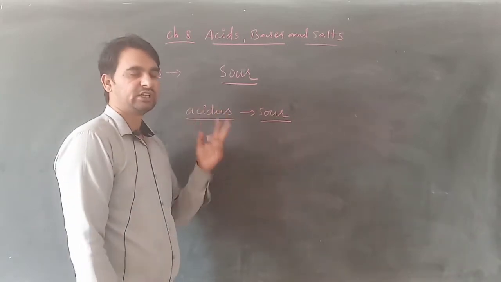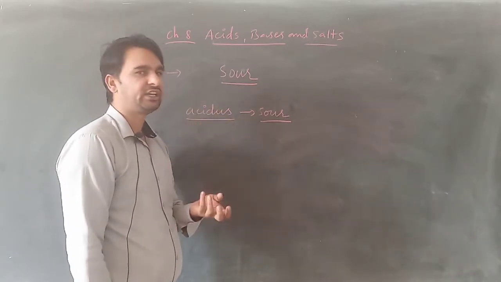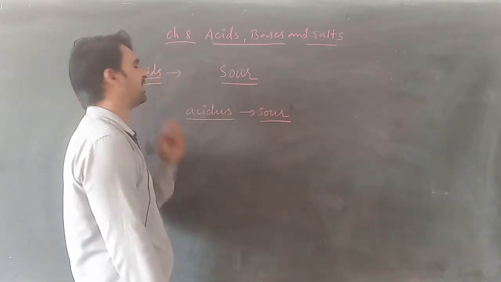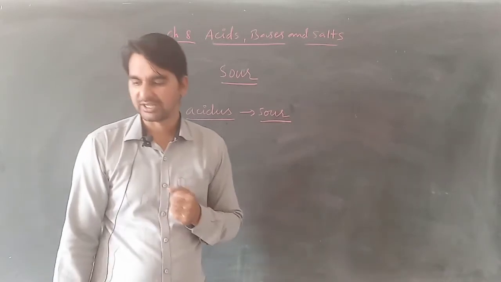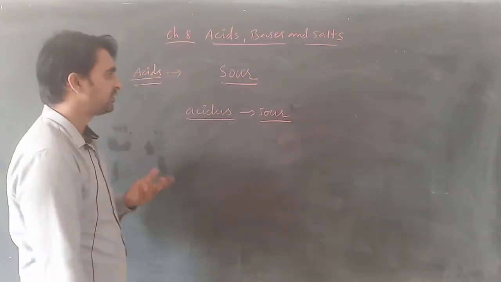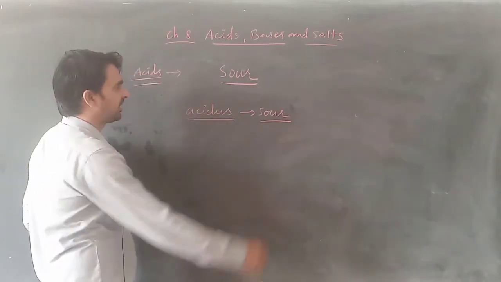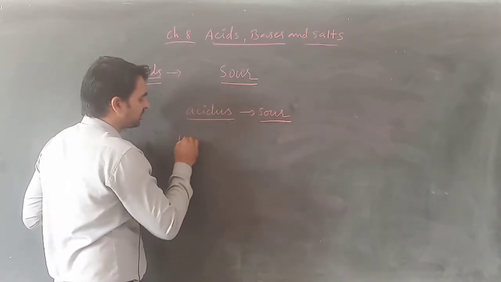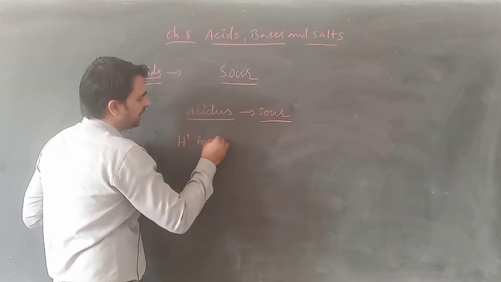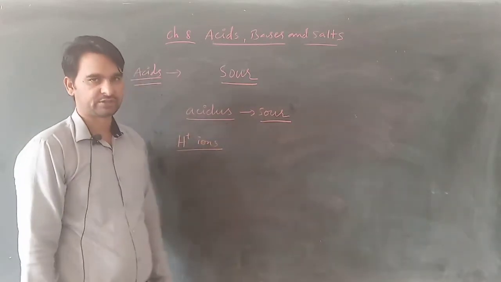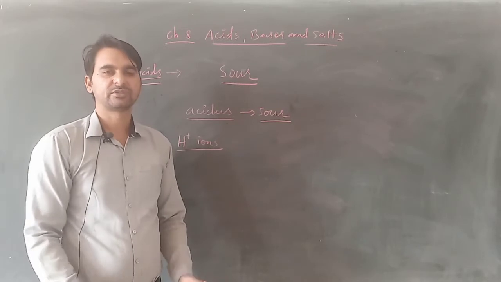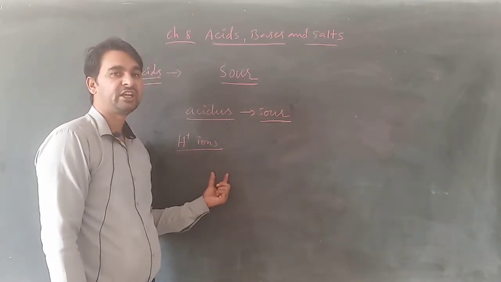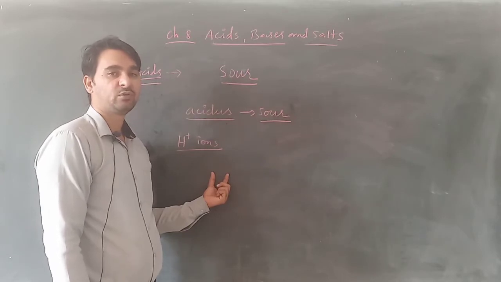That means the substances which are sour in taste, they are referred to as acids. Okay? So what are actually the acids? Acids are sour in taste, and acids are those substances which release H plus ions when they are dissolved in water. So acids are those substances which furnish hydrogen ions when they are dissolved in water.